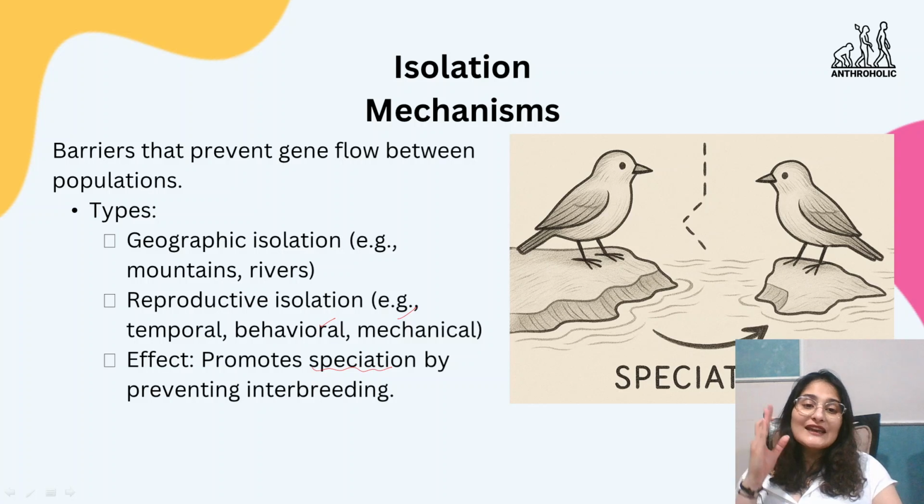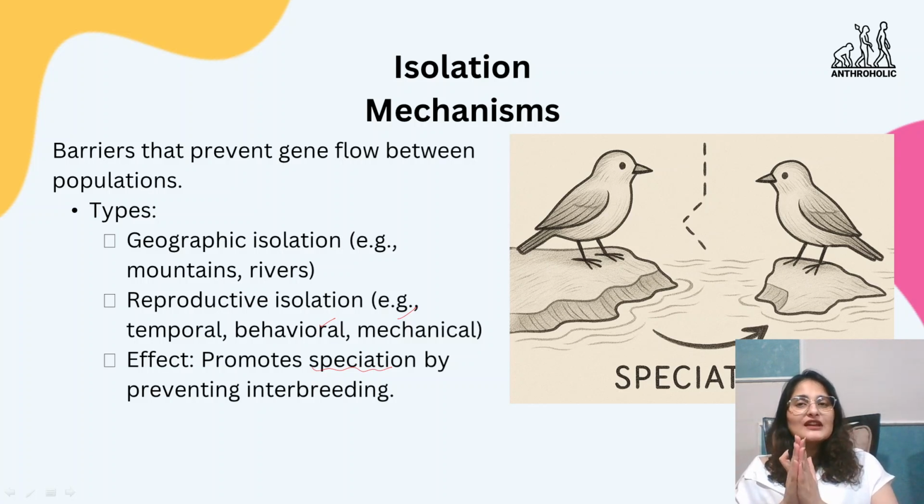So they maintain the species boundaries, that okay, this cannot be crossed, this has to be different. So they drive evolution and biodiversity by allowing populations to be genetically different, and not letting everything be crossed.